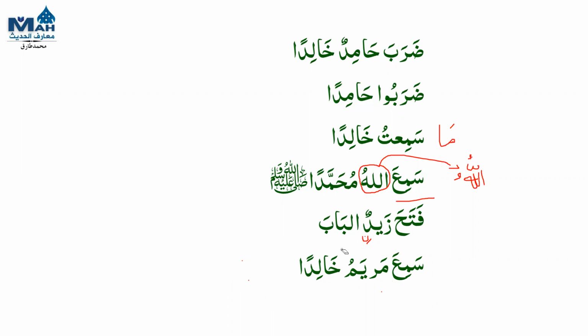Mariamu Sami'at Khalidan. Very good. Next sentence. Darabu Hamidan. They all, sir, it is repeated, sir. No problem. You can repeat also. So they all beat Hamid. Very good. Whom plural it is, whom darabu Hamidan. Very good. Excellent. Okay, next student.